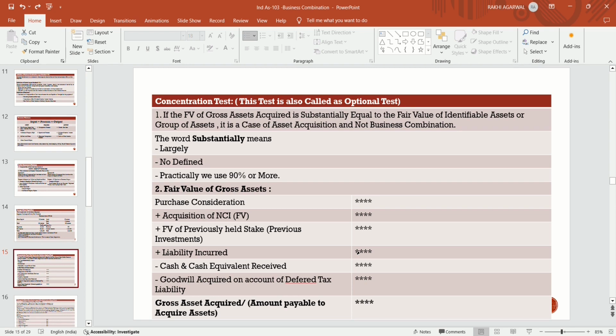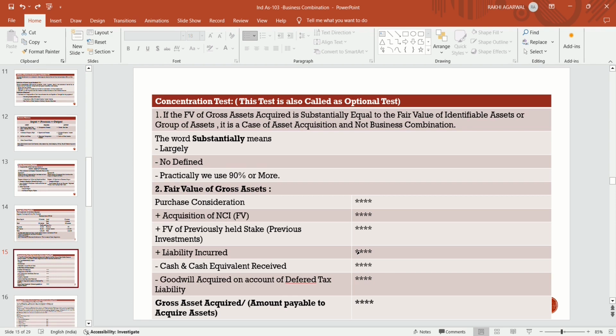So the concentration test is not mandatory as per this standard, but still, for their satisfaction, they do this testing. If the fair value of the gross asset acquired is substantially equal to the fair value of the identifiable asset or group of assets, it is a case of asset acquisition and not a business combination. Now, by doing the concentration test, we will get to know whether it is a case of business combination or a case of asset acquisition.